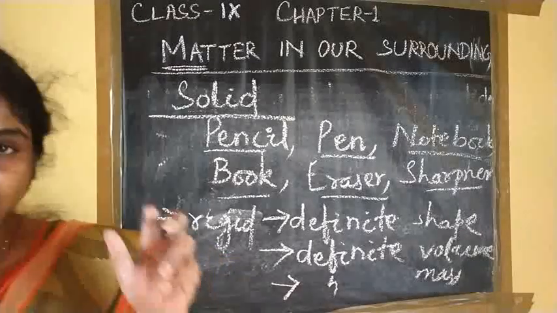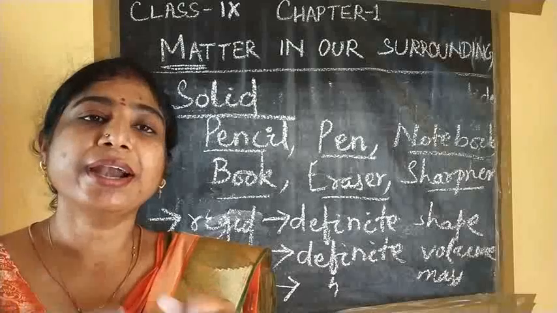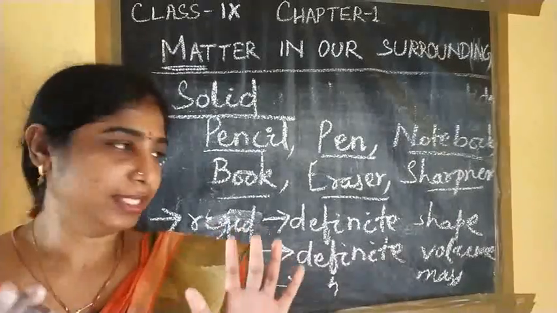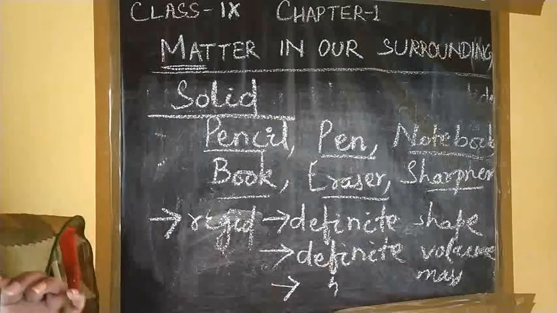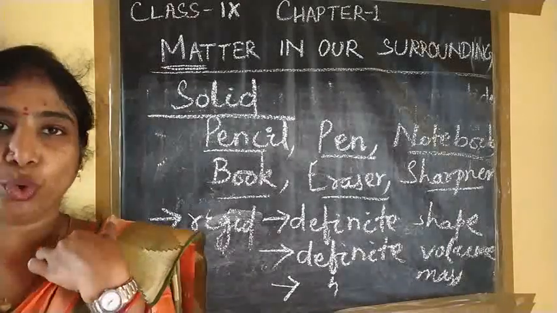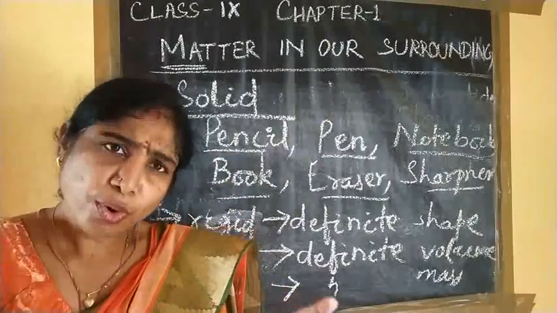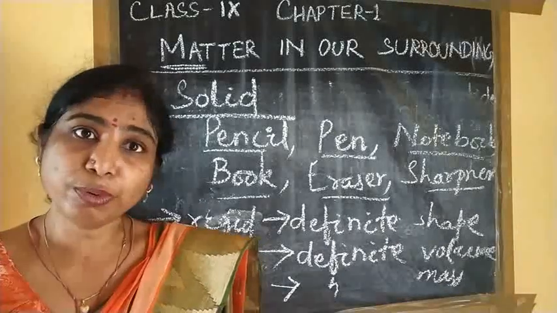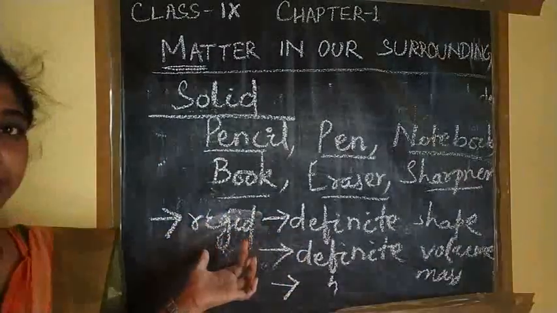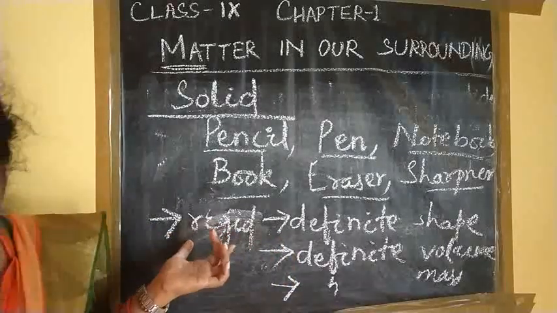That means they cannot be compressed or bent without adding any external forces. That's why these are rigid. Suppose you take one piece of stone. Can you break it? No. You break it with the help of a hammer, at that time you are adding external forces. At that time you can break it, otherwise you cannot. So these are rigid substances.